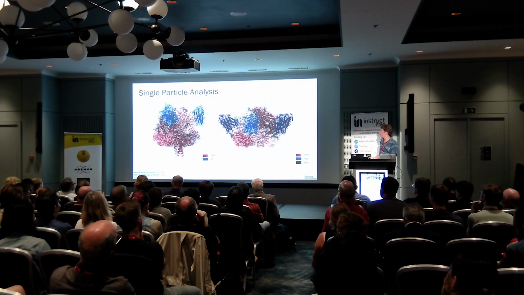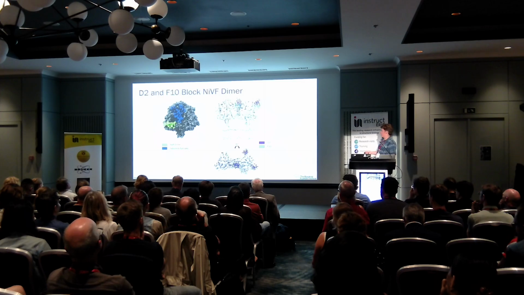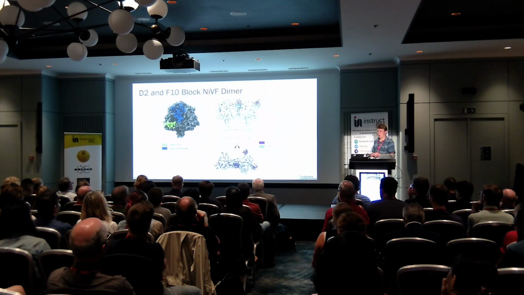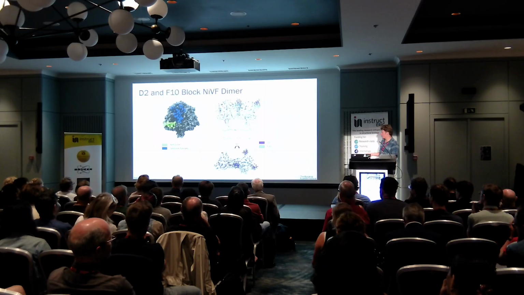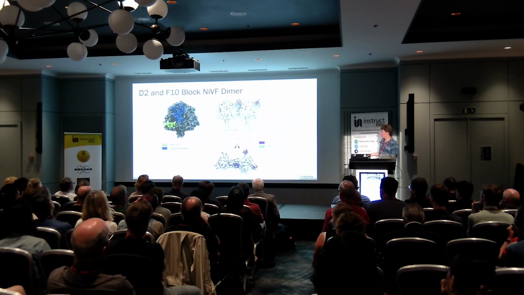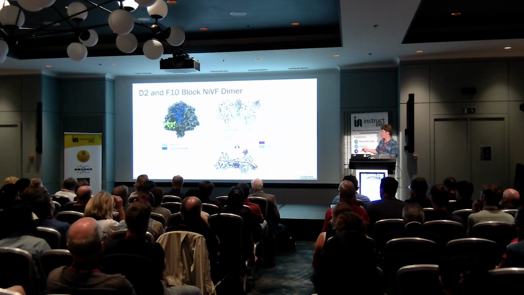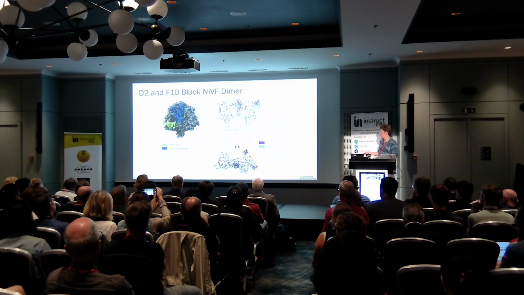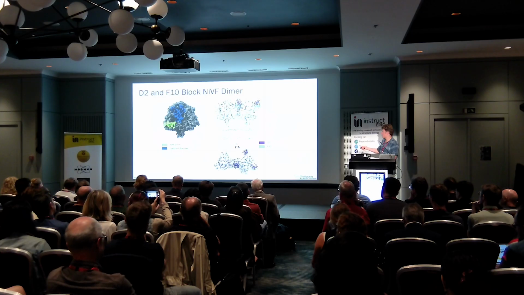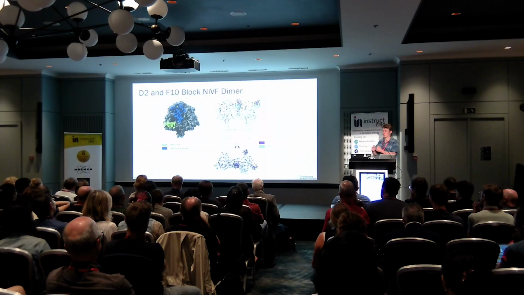We can put this back together with looking at the NiV-F dimer of trimer structure we saw from the subtomogram averaging. We have our NiV-F dimer epitope in light green, and we have our nanobody epitopes in blue, and they don't overlap. However, by putting in the positions and superimposing the structures of D2 and F10, we can see that they actually sterically block the formation of this NiV-F dimer. So addition of these to the VLPs or the pseudovirus will break apart this network that we're seeing on the surface of the VLPs.